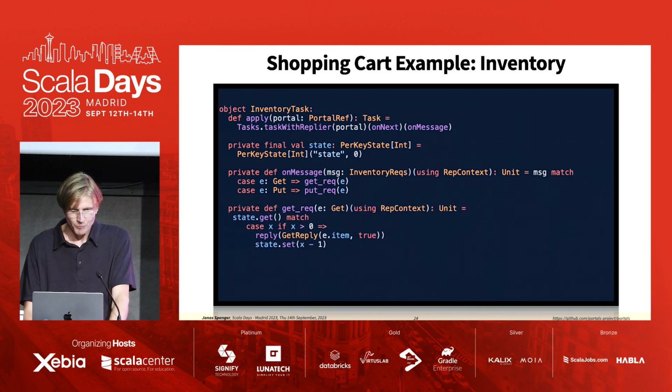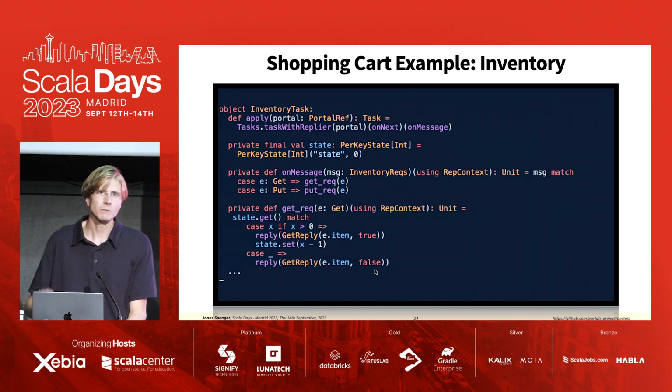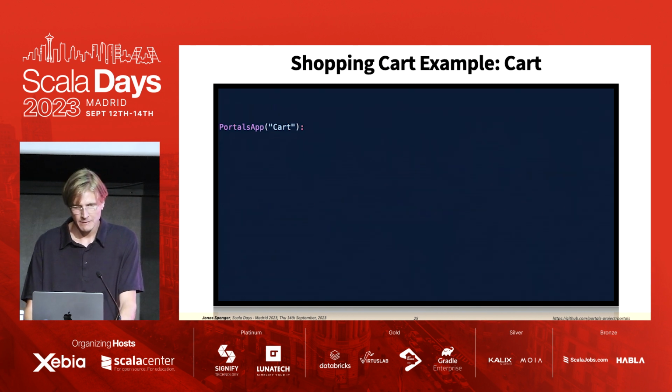And so what does it look like when we want to handle a GET request? Well, we can write this method here, and when we get the request, we can look into the state here and see if we have at least one item in the state. Then we can reply with true and decrement the state. Otherwise, we reply with false and say there's no item you can take from the inventory.